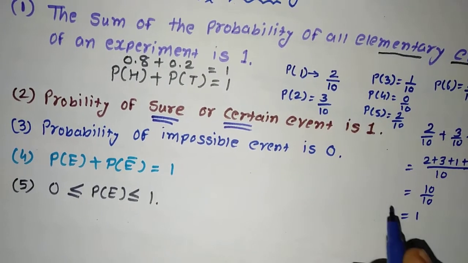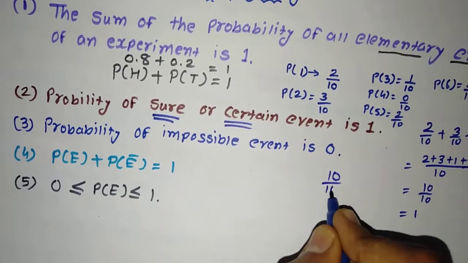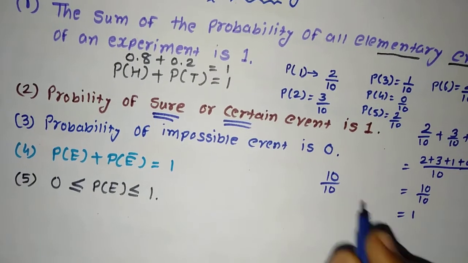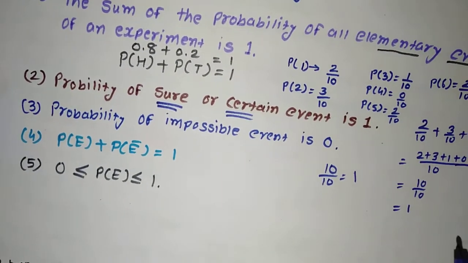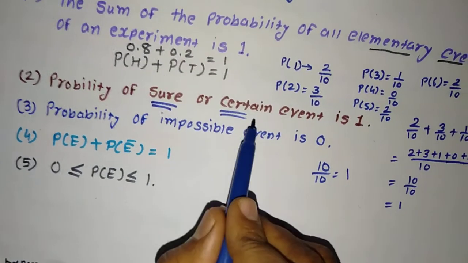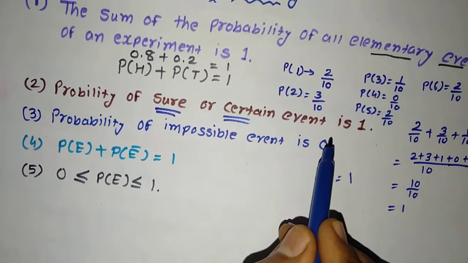So 10 times you will go, and all 10 times you see the sun rising from the east, you will get the answer equal to 1. So this is what is called a sure or a certain event.